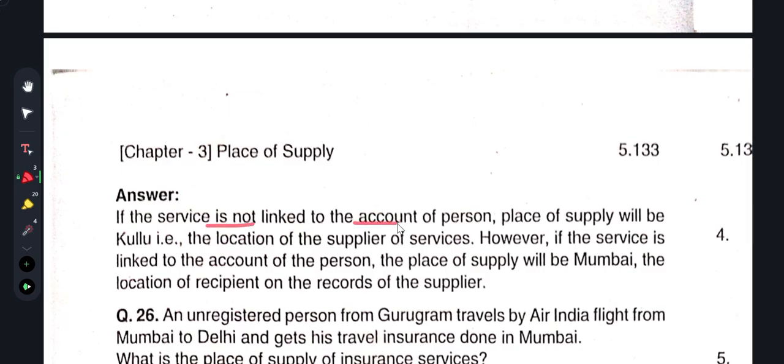If the service is not linked to the account of the person, the place of supply will be Kulu, that is the location of the supply of service. However, if the service is linked to the account of a person, the place of supply will be Mumbai, the location of the recipient on the record of the supplier. Very good.